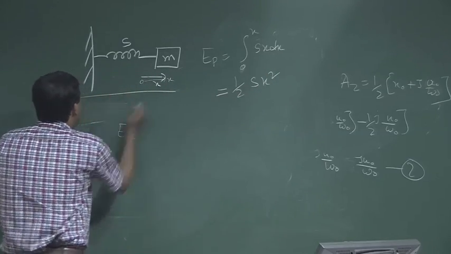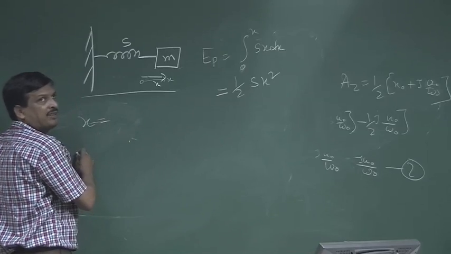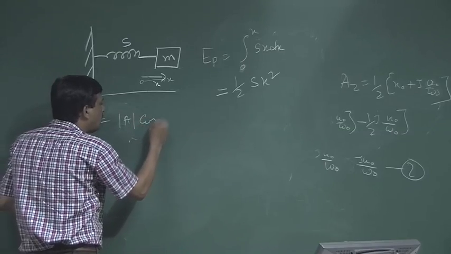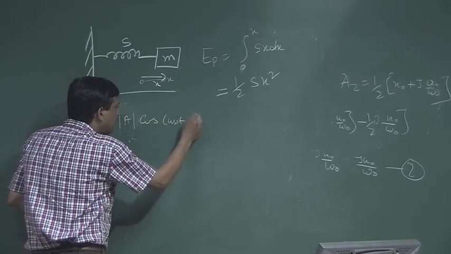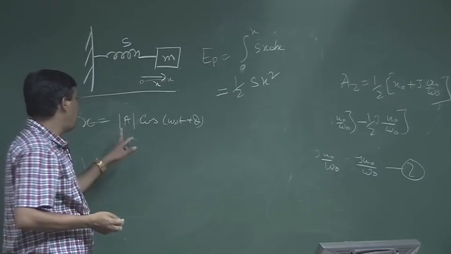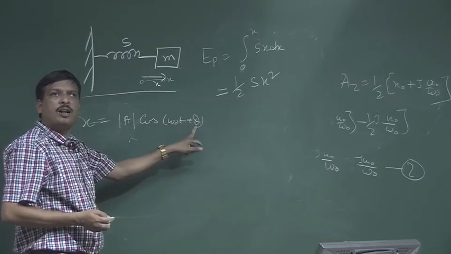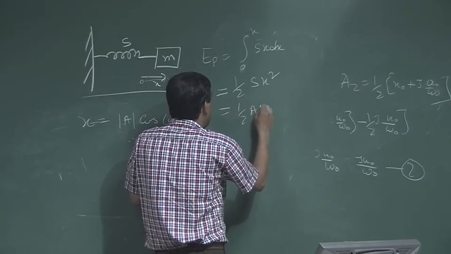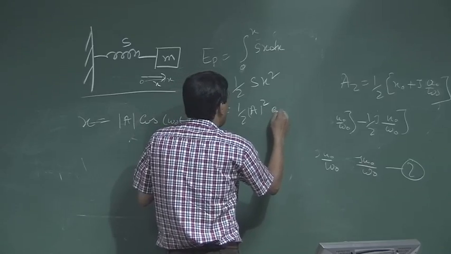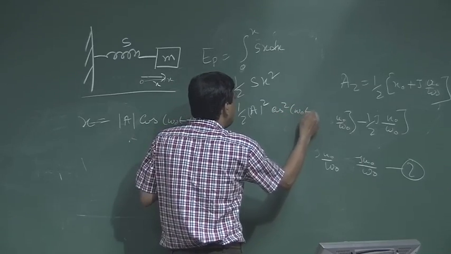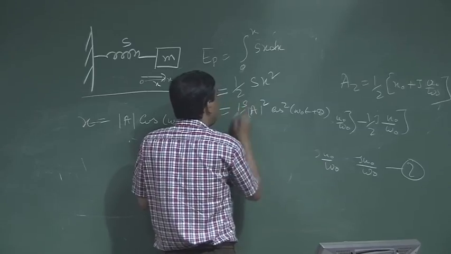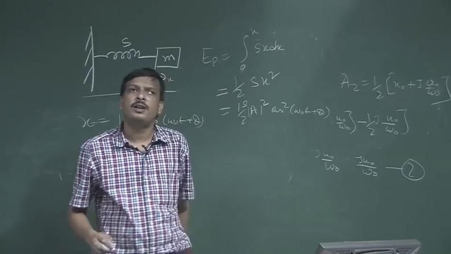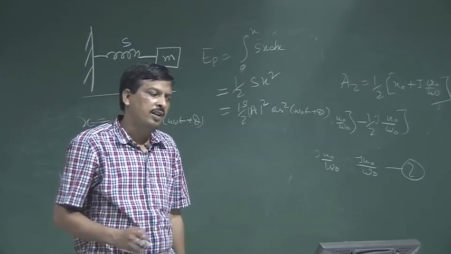Now, what did I say? x is nothing but the real part, the modulus of the amplitude a into cos(omega 0 t plus phi). So, if I put that in, half of s into a square cos square(omega 0 t plus phi). That is the potential energy.